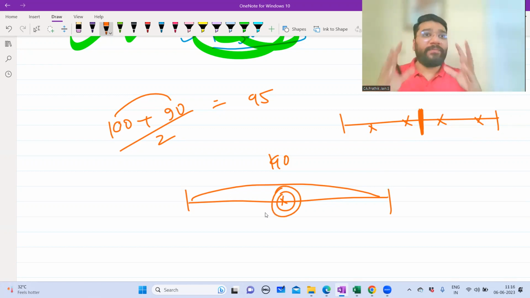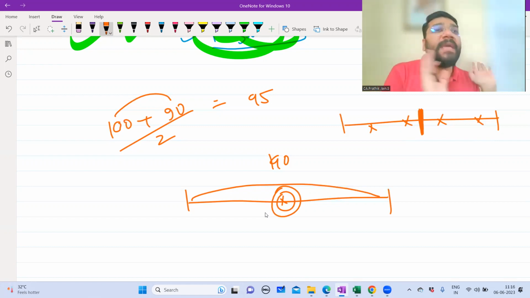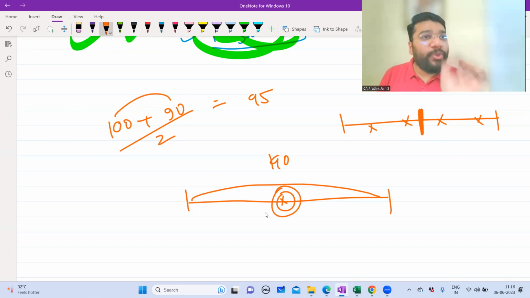So all the due dates what you have, we want to have a center due date. So that on that, if I make the payment, neither A is gaining anything nor B is gaining anything. Neither A is losing anything nor B is losing anything. So average due date is the center date.